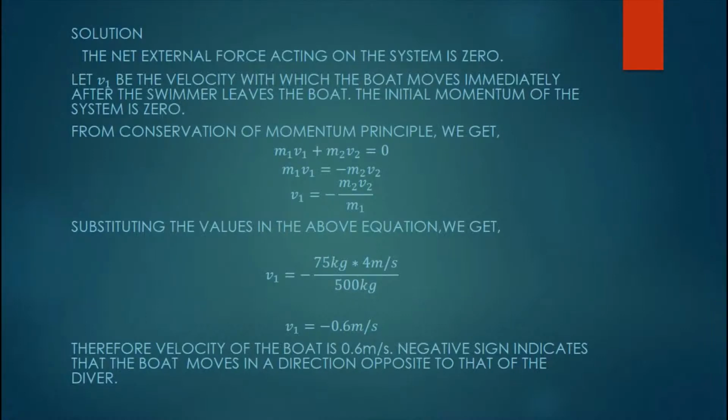Solving the math, we get v1 equals minus m2 v2 by m1. Substituting the values in the above equation, we get v1 equals minus 75 kg into 4 meters per second divided by 500 kg, which turns out to be 0.6 meters per second. Hence, the velocity of the boat is 0.6 meters per second. The negative sign indicates that the boat moves in a direction opposite to that of the diver.